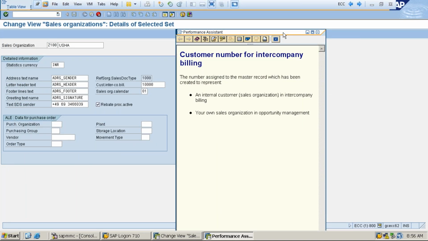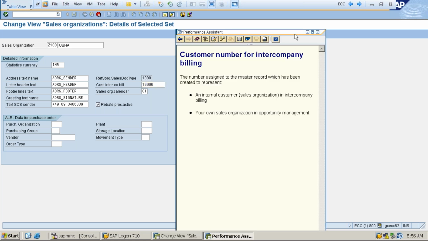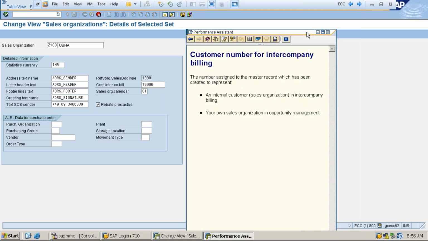So మీకు ఎప్పుడైనా రియల్ టైం లో ఏమైనా డౌట్ వచ్చిందా, ఒకవేళ ఈ ఫీల్డ్ ఏంటి అర్థం కాకపోయినా you can click on select here and you can click on the F1 function button so that SAP itself gives some details here. Customer number for intercompany billing, that means when you are doing intercompany business process, you have to assign your customer number here in the sales organization.